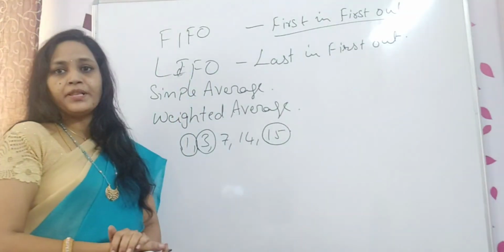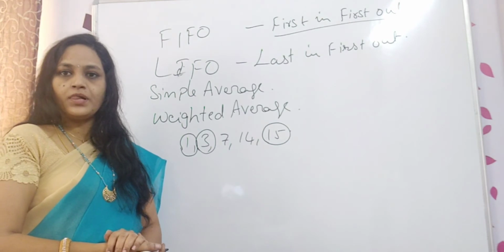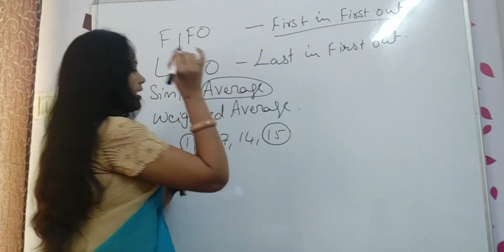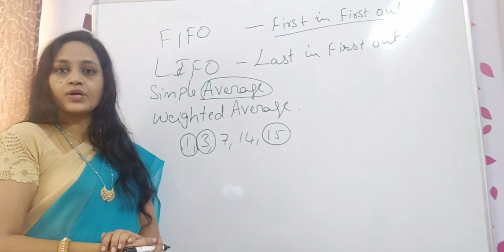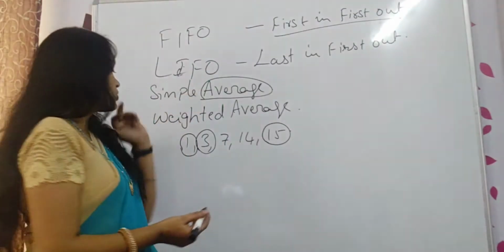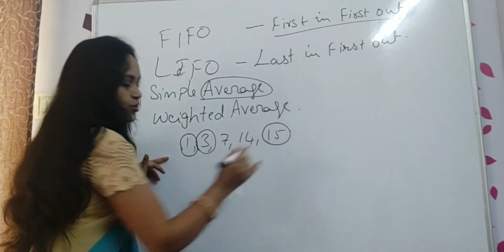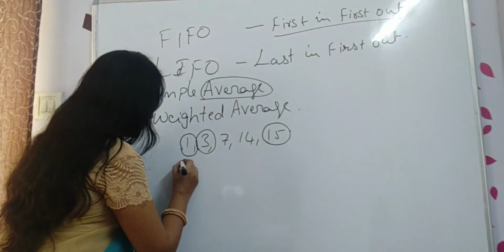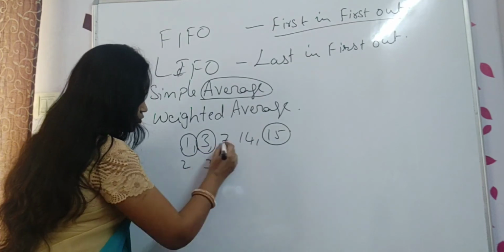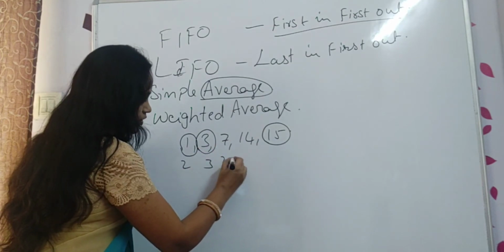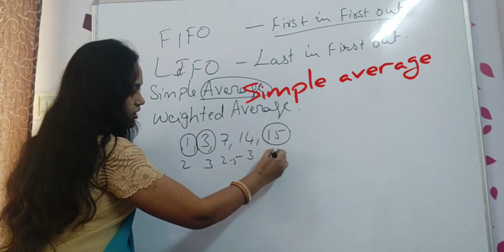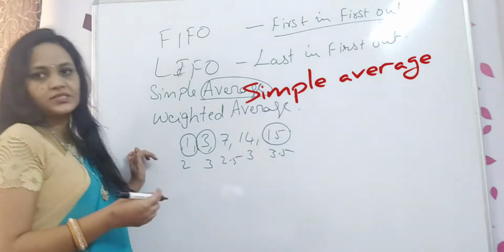Next, simple average method. As it means average, I have to take average. So, first, 3rd, 7th, 14th, 15th, these are the dates I have taken. First I paid 2 rupees, on 3rd I paid 3 rupees, on 7th I have paid 2.5, on 14th I have paid 3 rupees, again here I have paid 3.5. These are the prices I have paid.